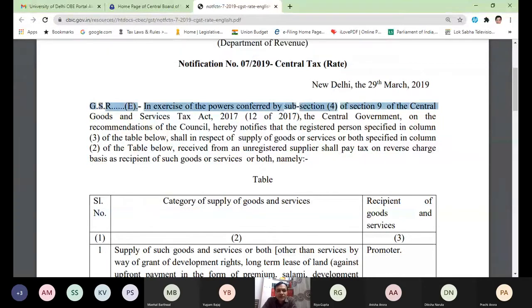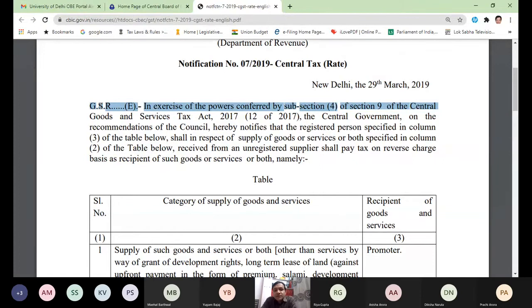In exercise of the powers conferred by subsection 4 of section 9 of the Central Goods and Services Tax Act 17, the central government, on the recommendations of the council, hereby notifies that the registered persons specified in column 3 of the table below shall, in respect of supply of goods or services or both specified in column 2 of the table below, received from an unregistered supplier. This is a new point. In 9.3, if you remember, it was not mentioned that the supplier should be a registered person. Anyone can be the supplier.